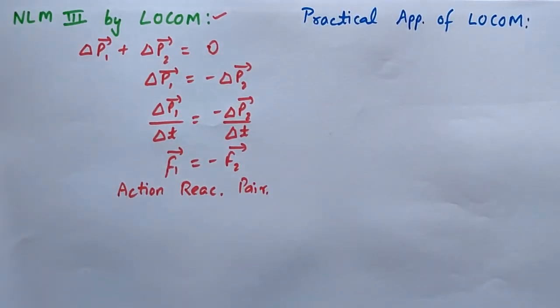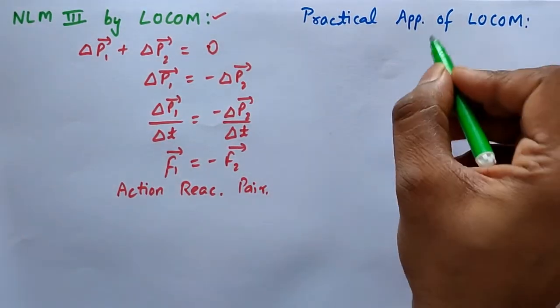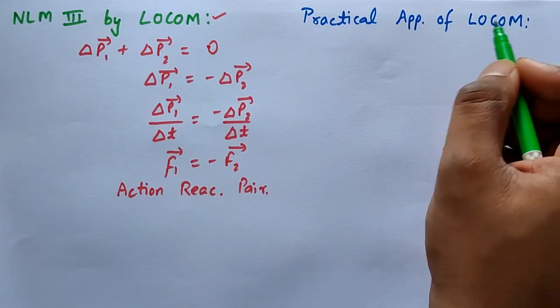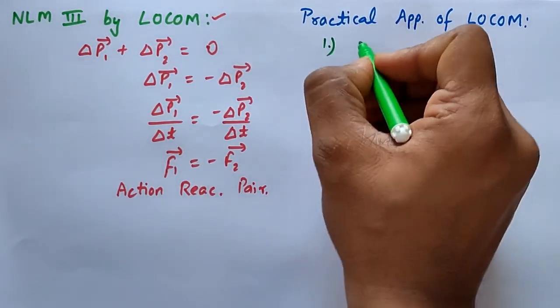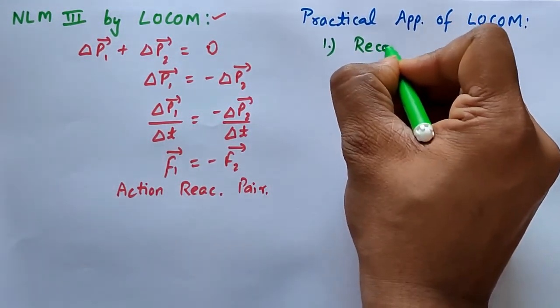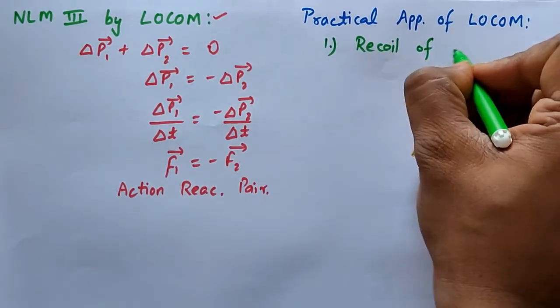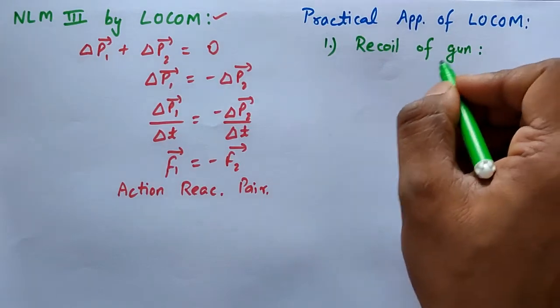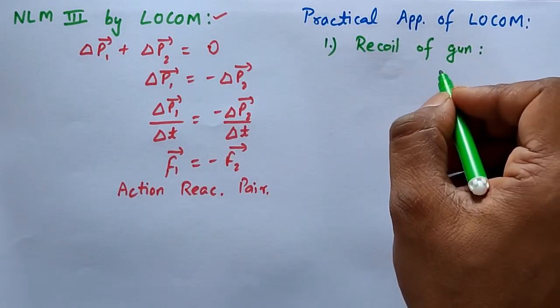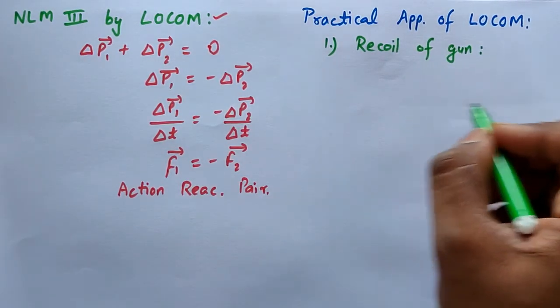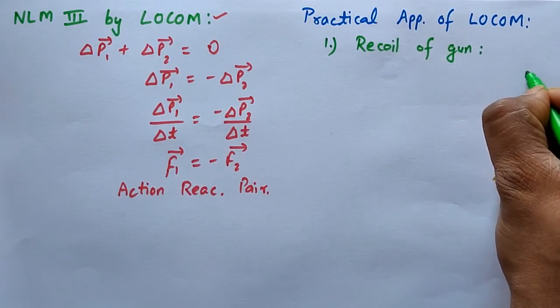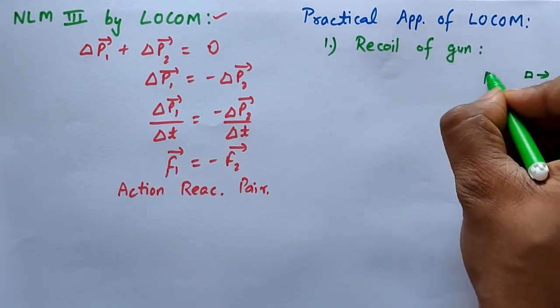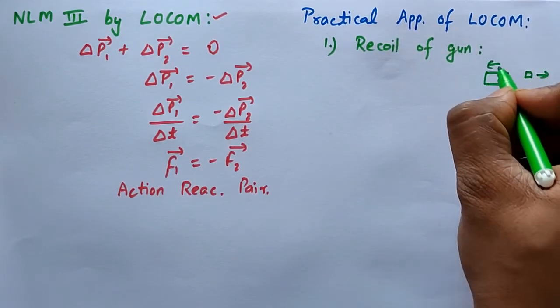Now we will discuss some practical applications of the law of conservation of momentum. I am taking the first one as recoil of gun. What is recoil of gun? When a bullet is fired from a gun, the gun moves back slightly. That movement in the backward direction is known as recoil of gun. It means if the bullet is going in this direction, then the gun will move in the opposite direction.